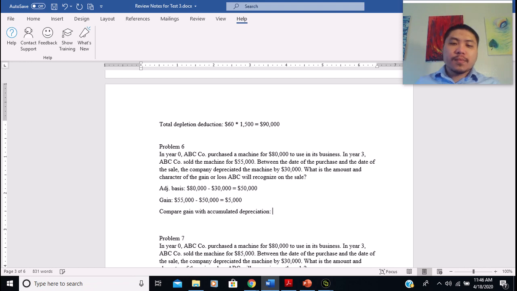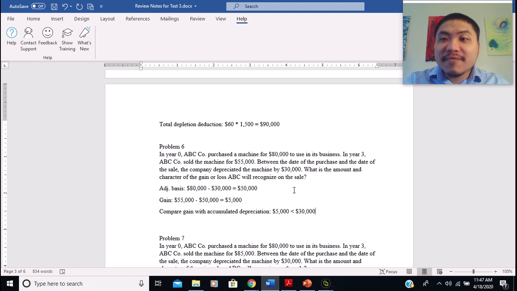Right. So we know it's $5,000, so it's definitely smaller than the $30,000. Right. So under the depreciation recapture rule for section 1245, we know section 1245 is pretty much personal property, right? So in this case, the piece of machinery is personal property, right? So for the depreciation recapture rule, it says